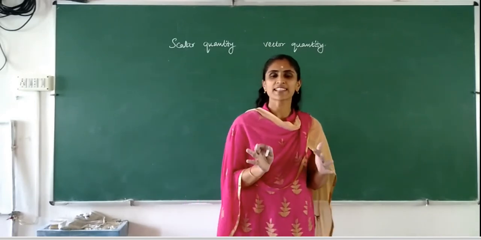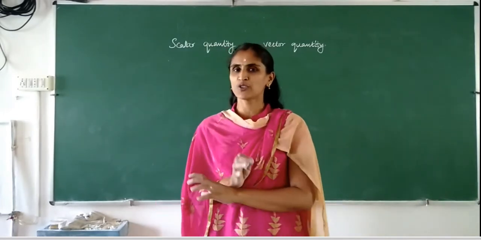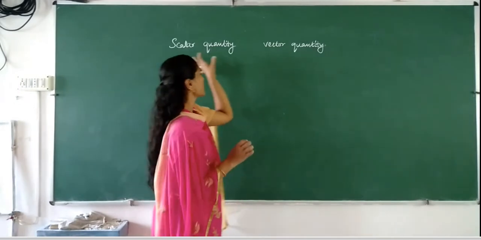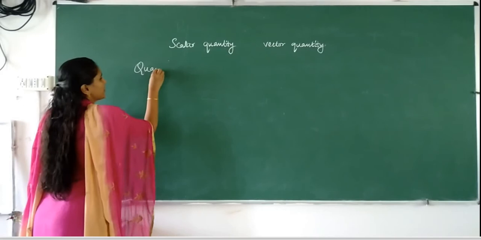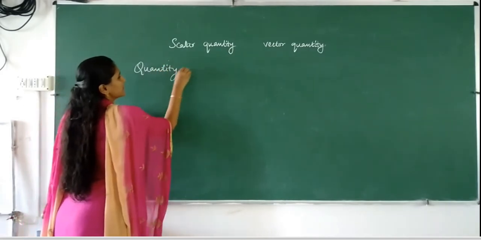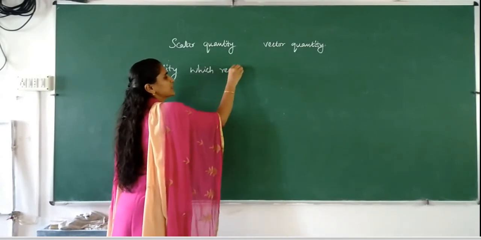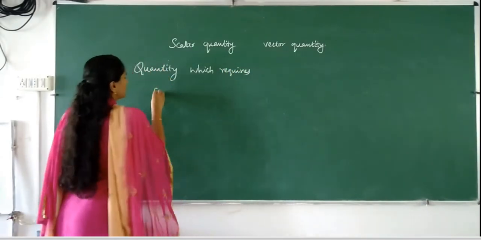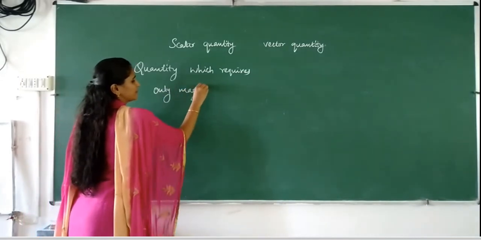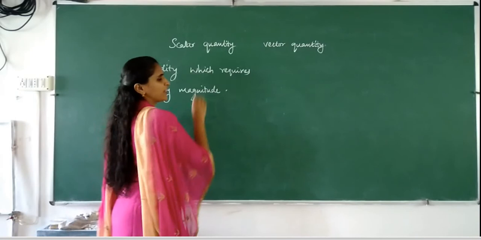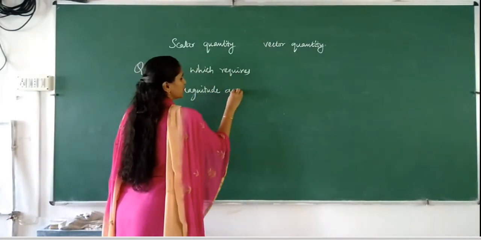So we can say that those types of quantities which require only magnitude and no direction are known as scalar quantities.